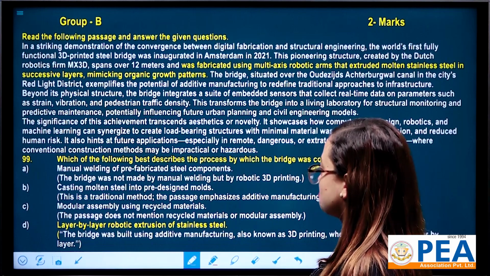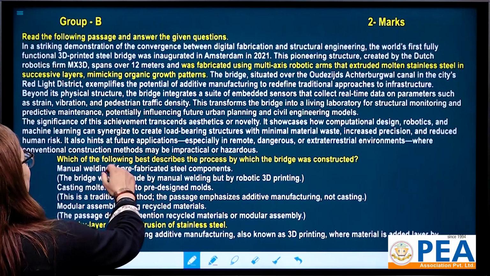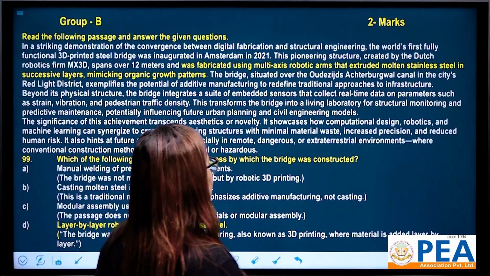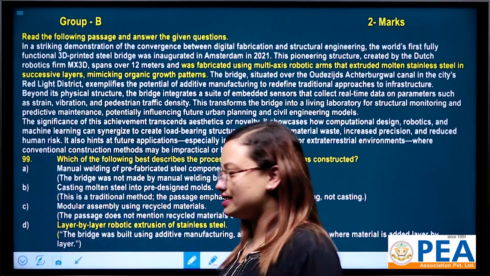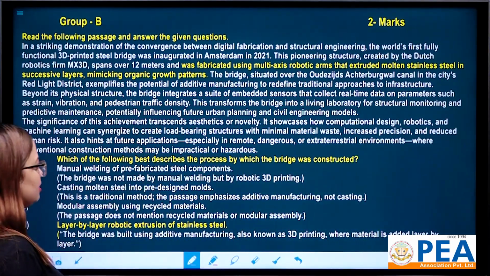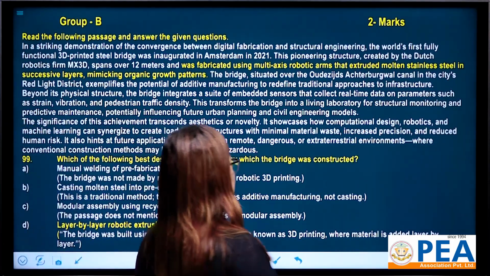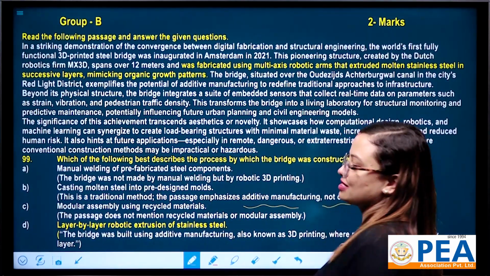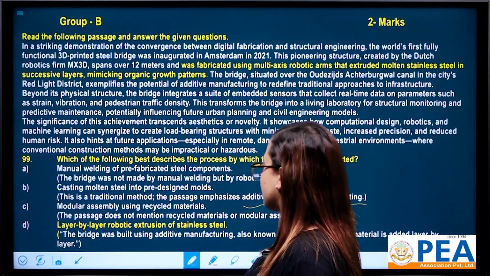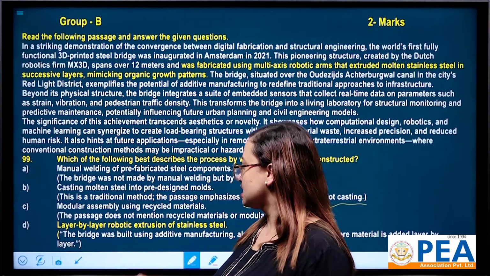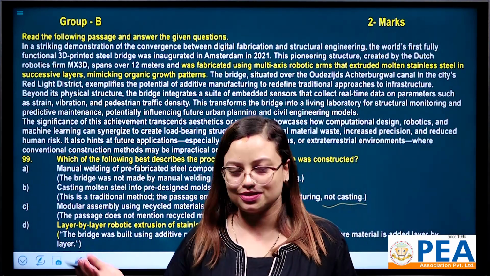Casting molten steel into pre-designed molds. The question is asking which of the following best describes the process by which the breeze was constructed. Is it the best process? Maybe. Let's see. Casting molten steel into pre-designed molds. This is a traditional method. The passage emphasizes additive manufacturing, not casting. That's why this is also wrong. Now let's go for number C. Modular assembly using recycled materials. The passage does not mention recycled materials or modular assembly. That's why this is also wrong.